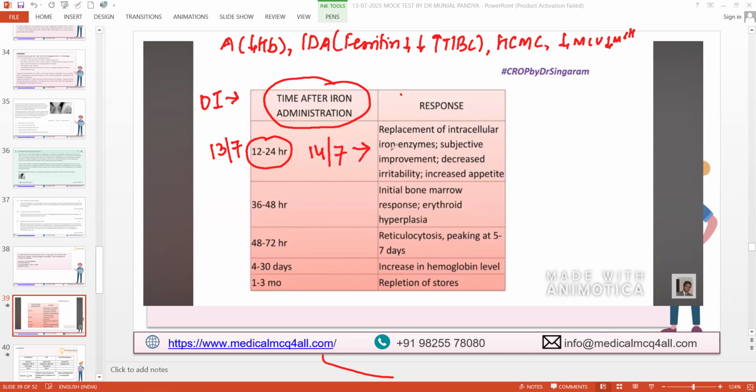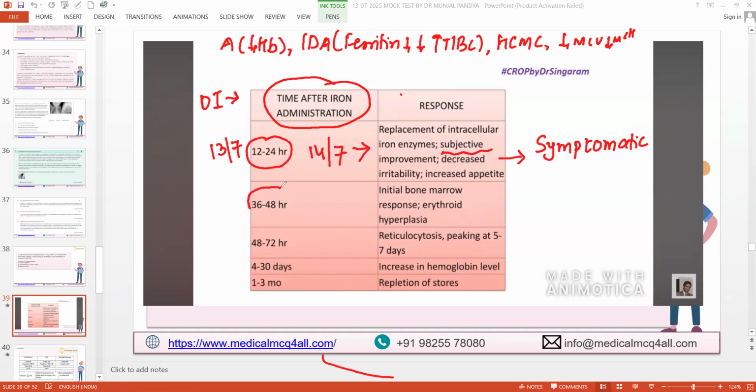Replacement of the intracellular iron enzymes, and subjective improvement, the most important being decreased irritability and increased appetite. So within 24 hours, symptomatic improvement will be there. In short, symptomatic, which is not in the options. So this is not the answer, but symptoms will improve first, irrespective of whatever happens to hemoglobin and so on. Right? What happens in the next 24 hours?